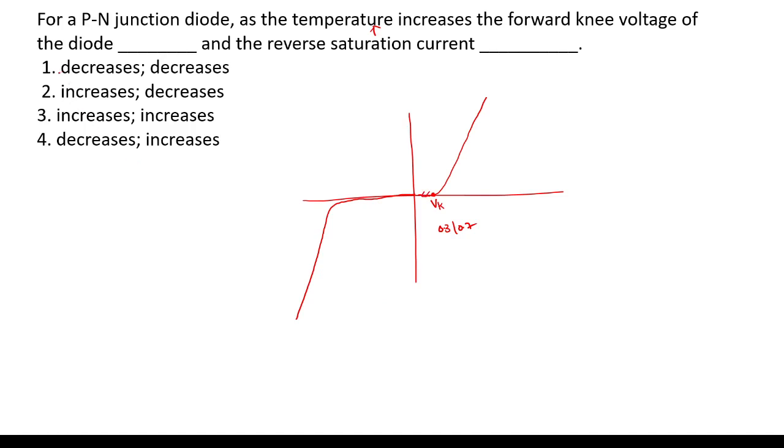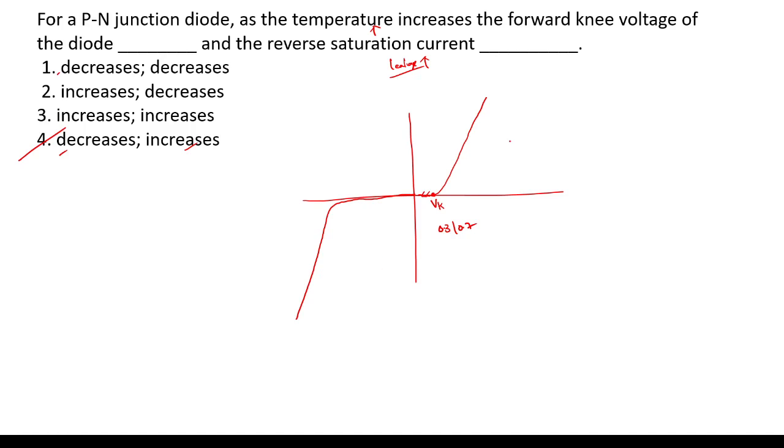So we have two options. And what about the reverse saturation current? Reverse saturation current depends upon the temperature. As temperature increases, the reverse saturation current, that is nothing but leakage current, also increases. So we have only one option. So the answer is option A.